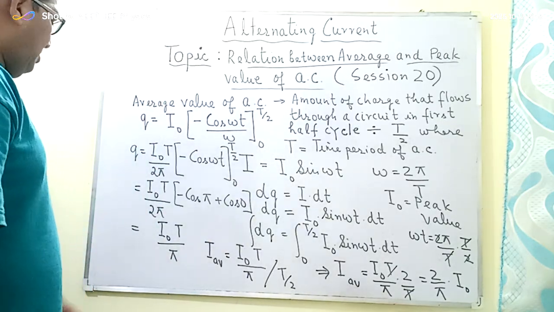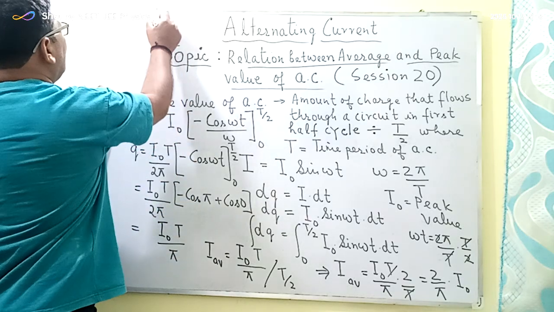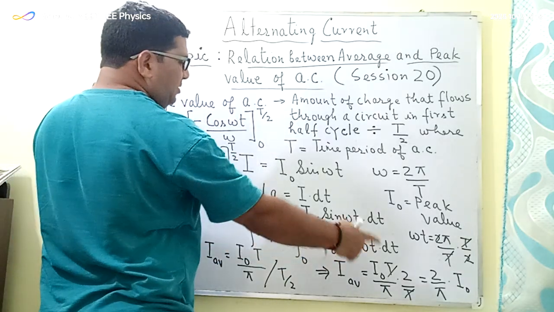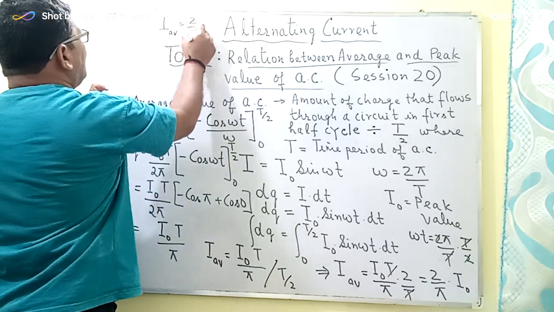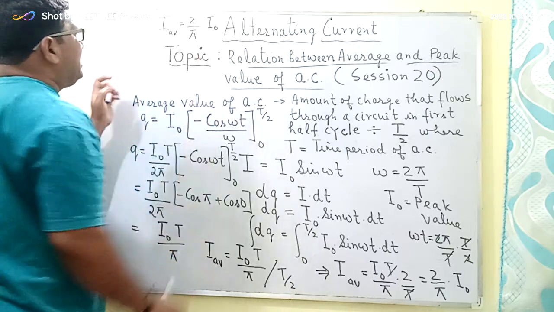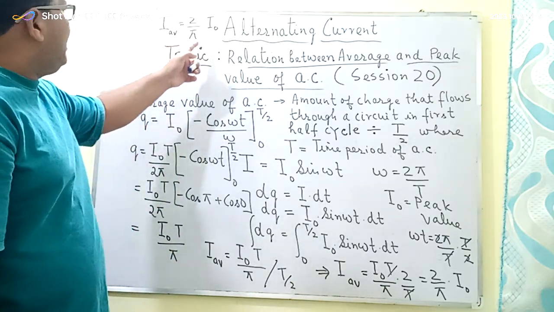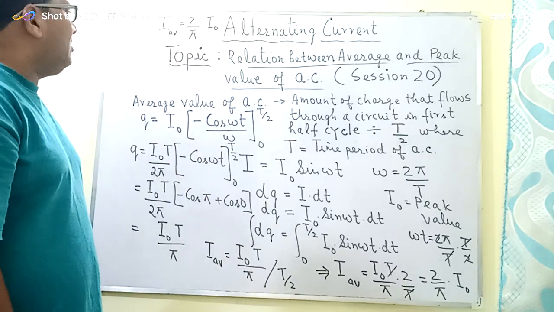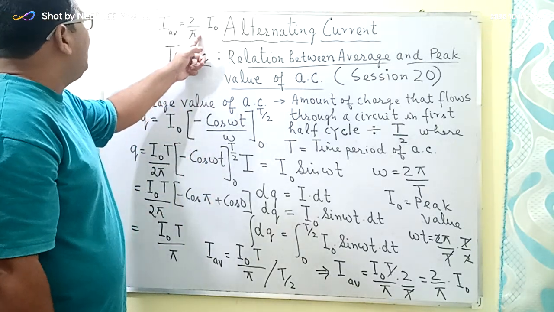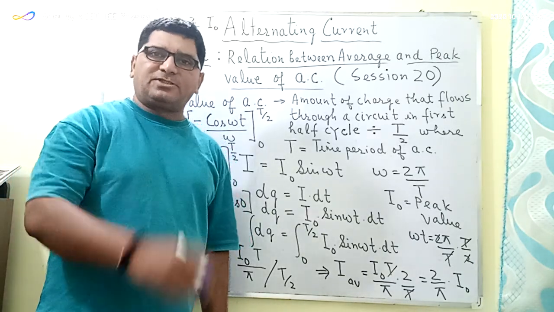So the relation between the average value of alternating current, that is I average, is equal to 2 upon pi into I naught. So this is the relation between the average value of the alternating current and the peak value of the alternating current. That is, the average value of alternating current is equal to 2 upon pi times the peak value of the alternating current in an AC circuit.